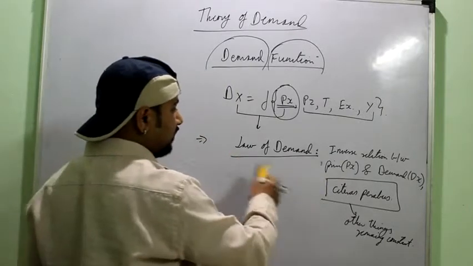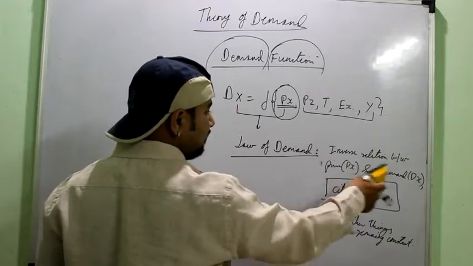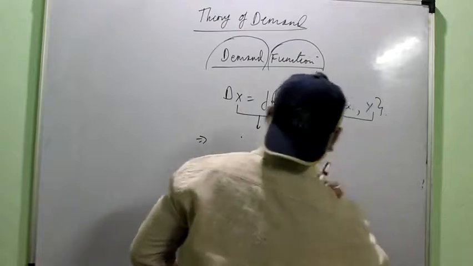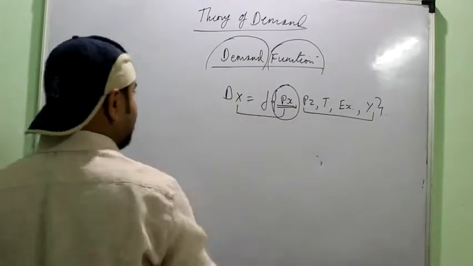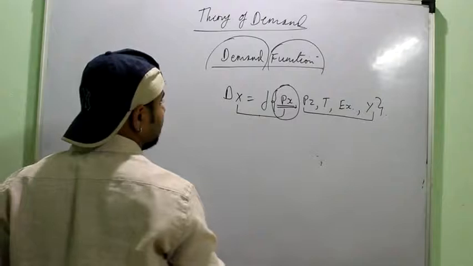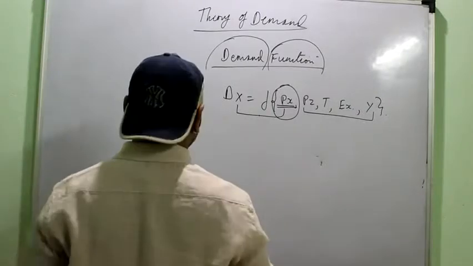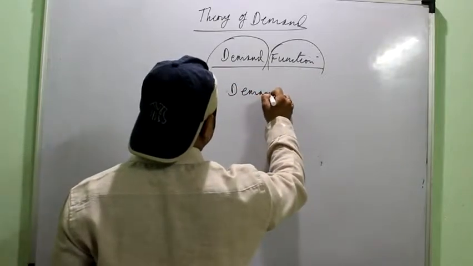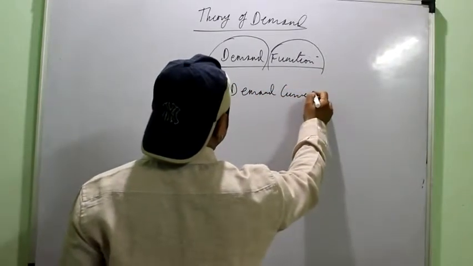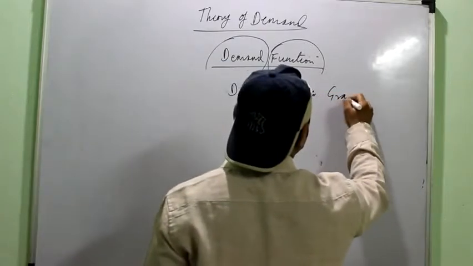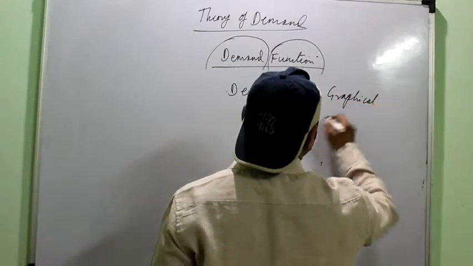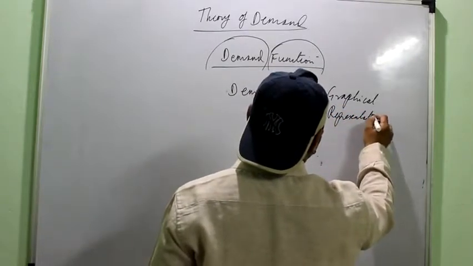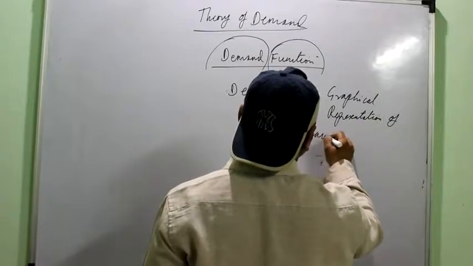Right, so if you are asked what is the law of demand, simply it states that there is an inverse relation between price and demand, other things remaining constant. Then it can also be represented in the form of a demand curve. Demand curve is defined as the graphical representation of the law of demand.